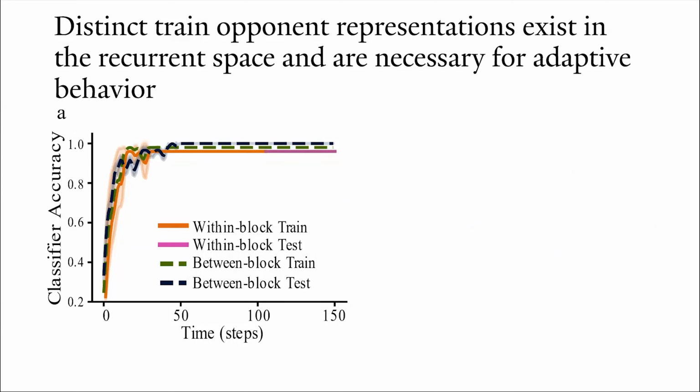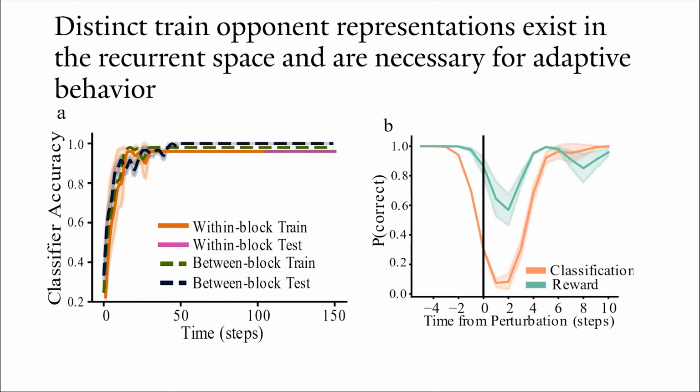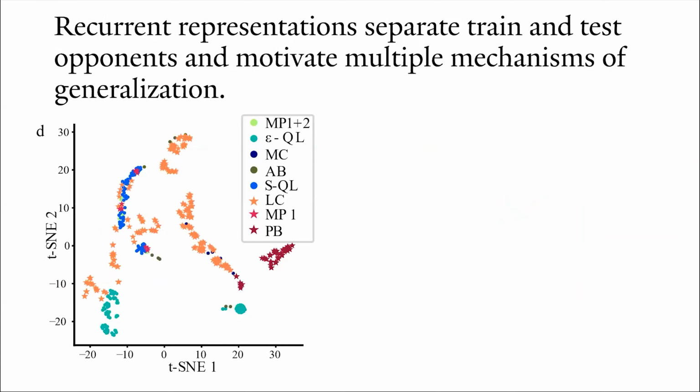This accuracy persisted throughout the washout period, as shown in the between block classifier. Next, we perturbed the recurrent neural activity within the classifier's subspace from one class region to another. Perturbation significantly disrupted the agent's performance. Reward dropped to random, and classification accuracy fell to 0. This indicates the causal contribution of the opponent representation to the agent's performance.